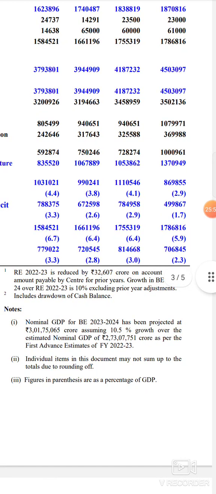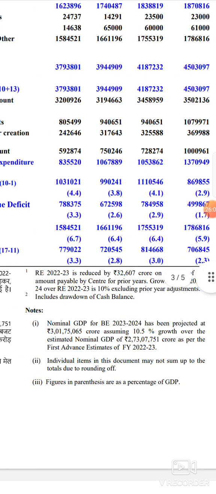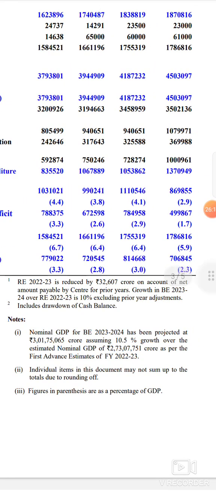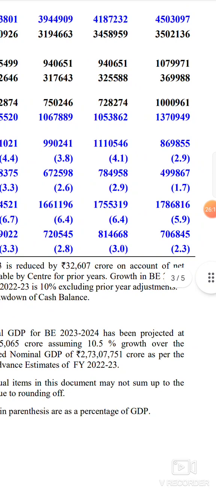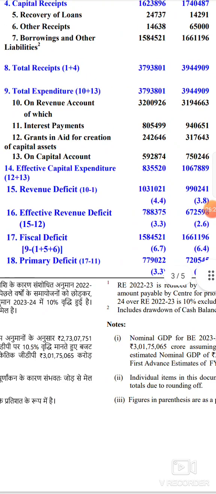so it went up to 9% of GDP, and slowly now they are decreasing. They have decreased it to 6.7% of GDP, and they are planning to decrease it to 5.9% of the GDP. Okay, if government of India really achieves this, then it is a very good indicator. And next one, primary deficit. What is meant by primary deficit?